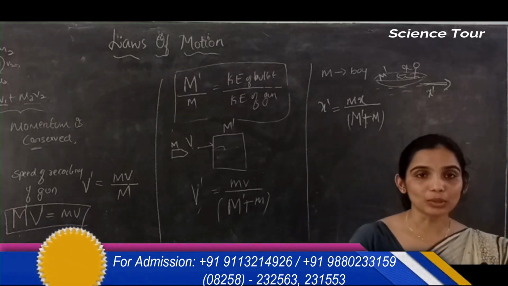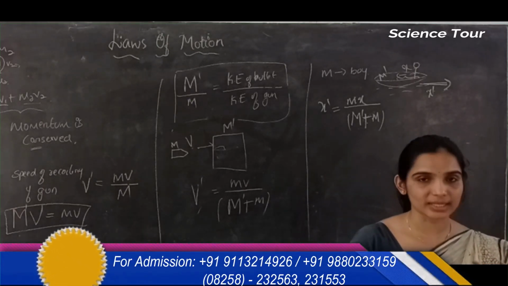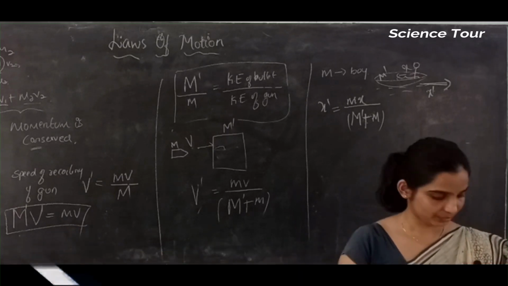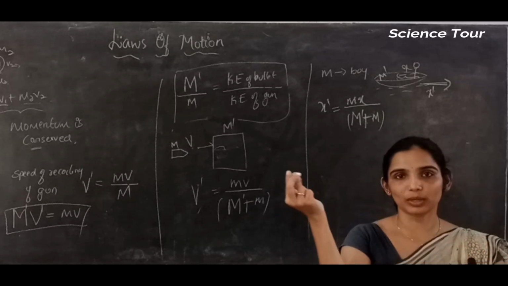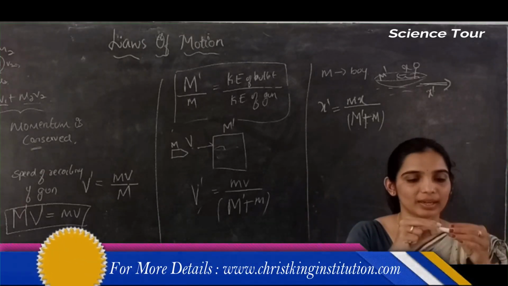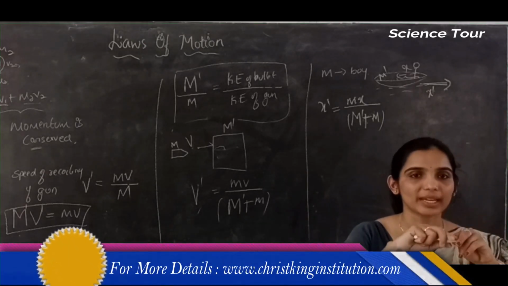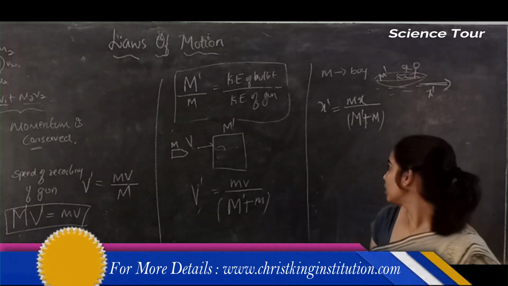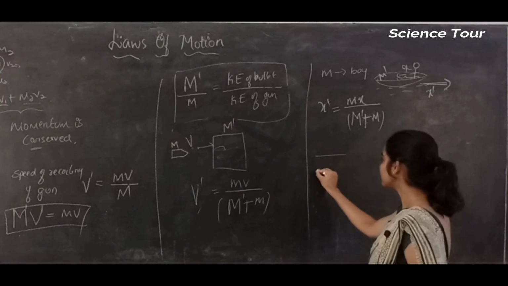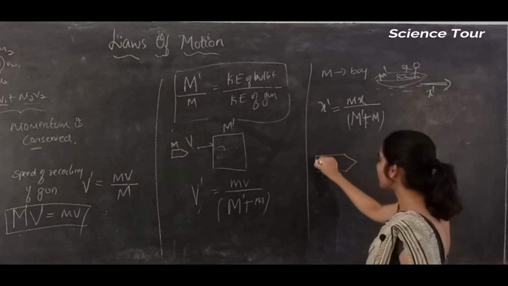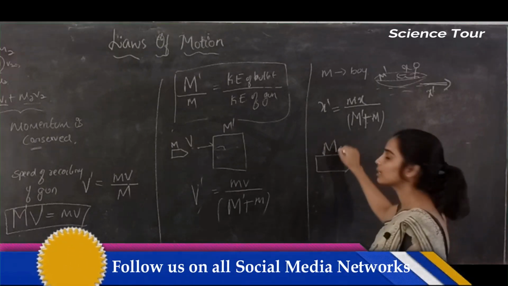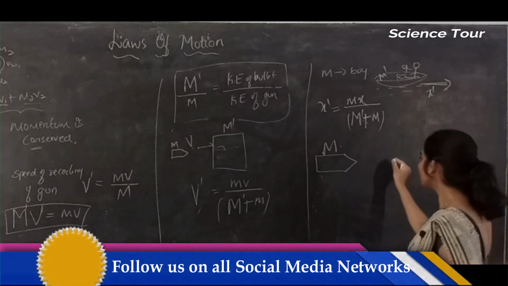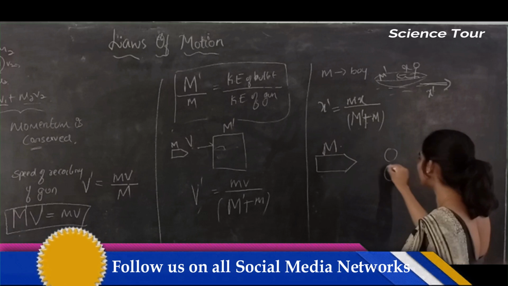Next, a bullet of mass m is exploded into two parts. Imagine this is a bullet fired from the gun. It will break, or explode, into two parts. There is one huge bullet, or shell. What is the mass of this shell?